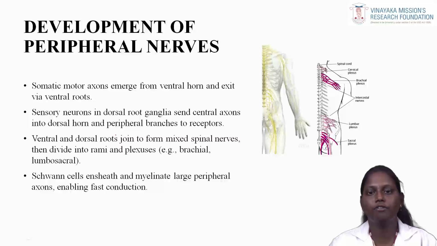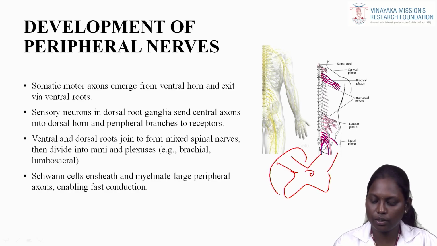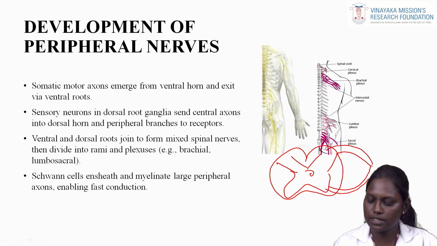The development of PNS, peripheral nervous system. The somatic motor axons emerge from the ventral horn and exit via the ventral roots. This spinal cord has two parts: one is sensory, another one is your motor. This is the sensory part, presented on the dorsal side, and this is your motor part, presented on the ventral side.